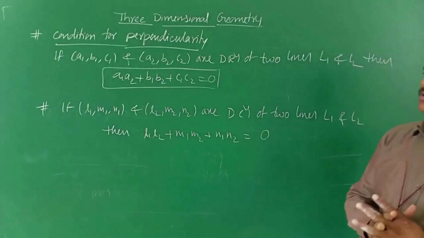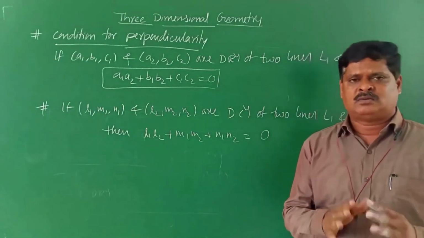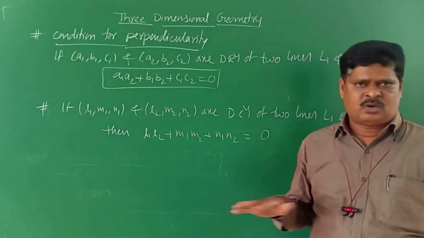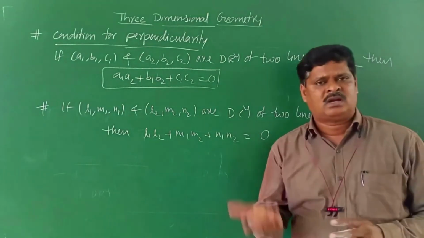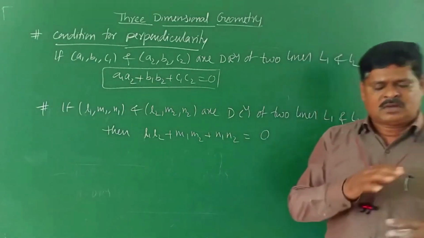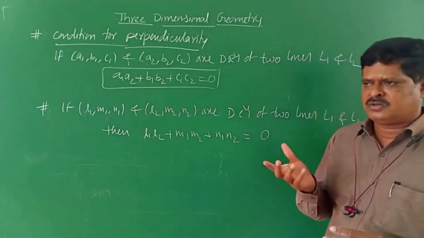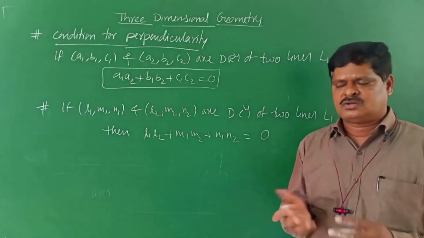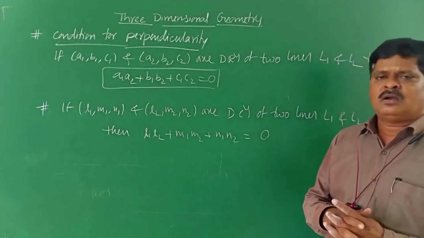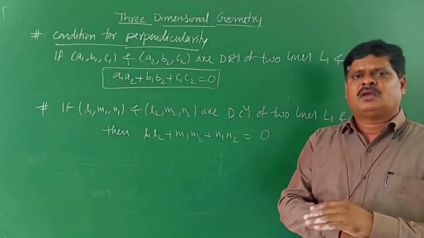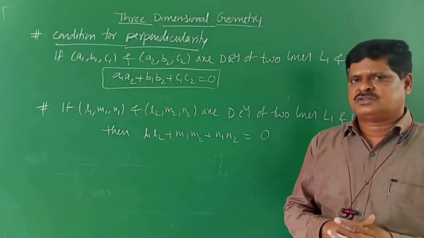Now we studied that if three points are collinear, then the direction ratios of AB are equal to the direction ratios of BC or AC. If two lines are parallel, the direction ratios of AB are proportional to the direction ratios of CD.